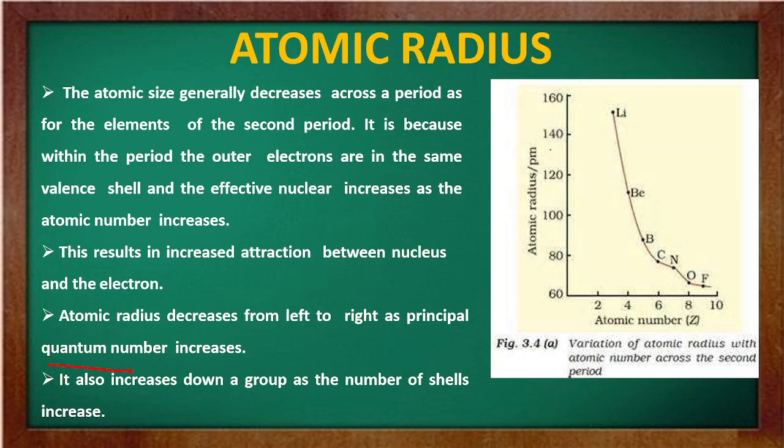This is a graph where it was drawn that as the atomic number is increasing, lithium, beryllium, boron, carbon, nitrogen, fluorine, you see the size is decreasing. The graph is going down. Now, what is the reason, you see?